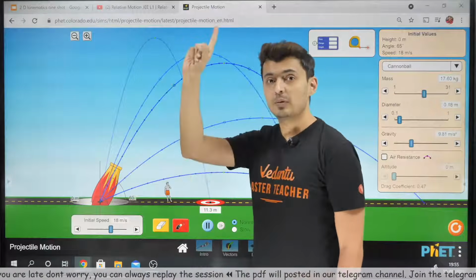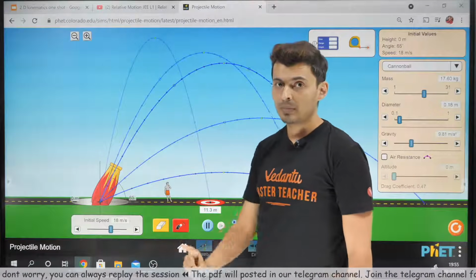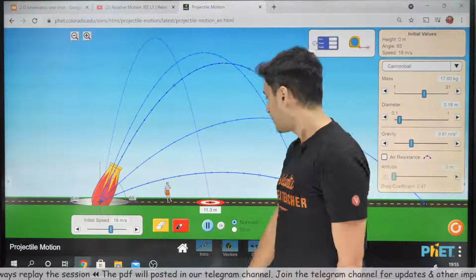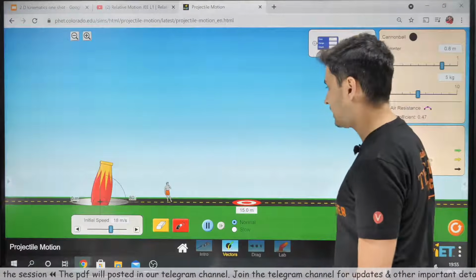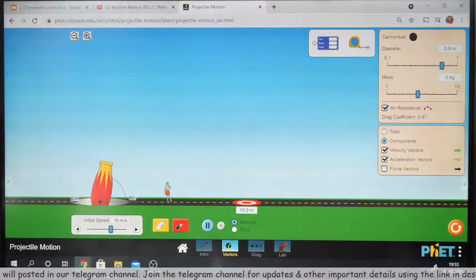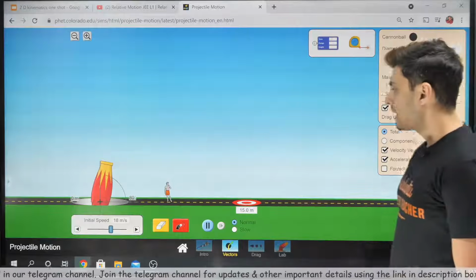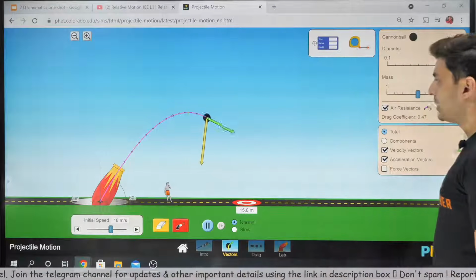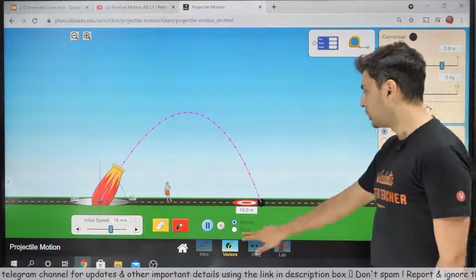The time of flight depends only on the y component. The range depends on time and the horizontal component. And I can show that to you over here in vectors form. That will be interesting. Look at the components of velocity and acceleration. I'll just show you. When I shoot this projectile, see how it goes. Let's do this in slow motion.